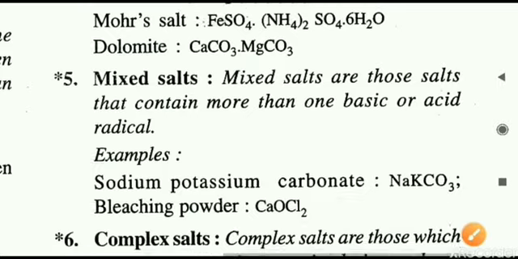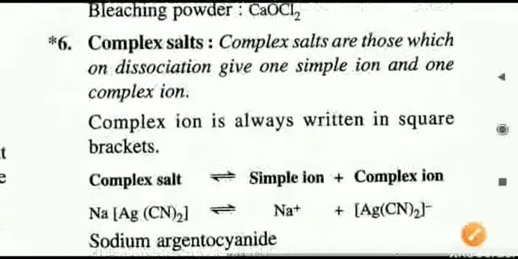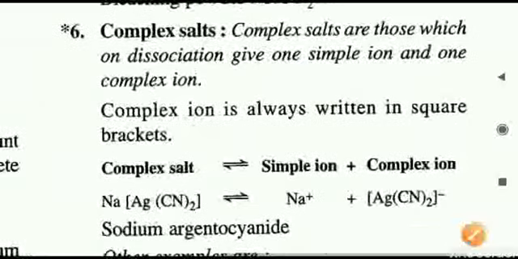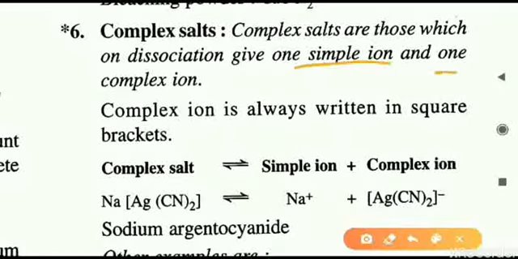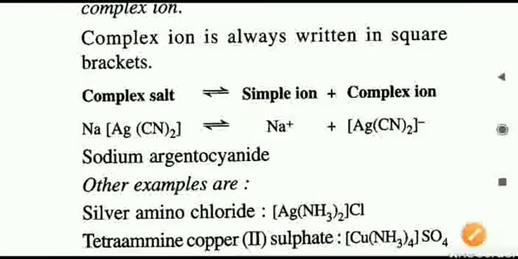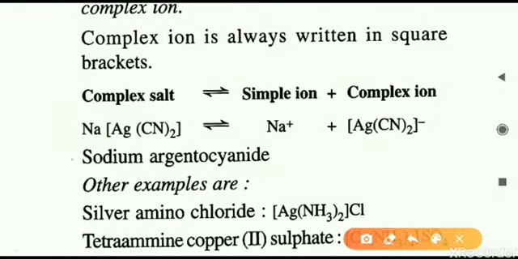Let us now move on to the last type of salt, that is the complex salt. Complex salts are the ones which, on dissociation, give one simple ion and another one a complex ion. So what is this complex ion? Let us understand with this example. NaAg(CN)2 is a complex salt, and if we break this into separate ions, we will get Na plus, that is the sodium ion. Another part will be this single ion.